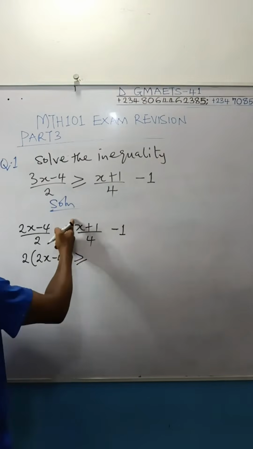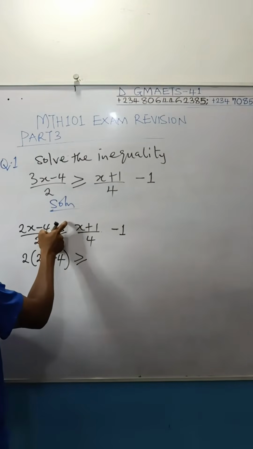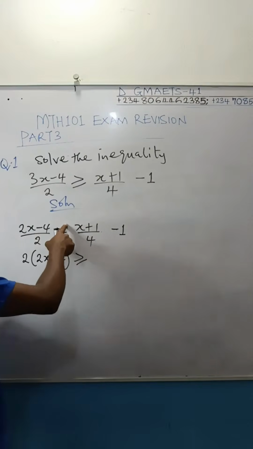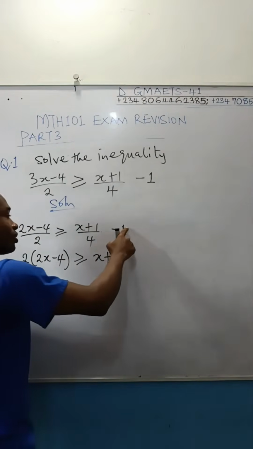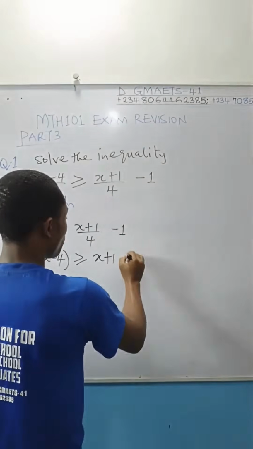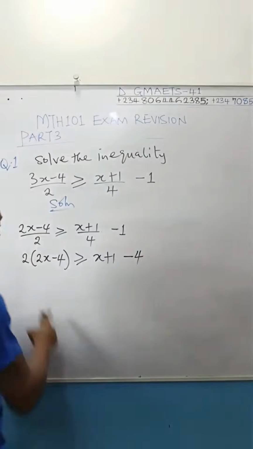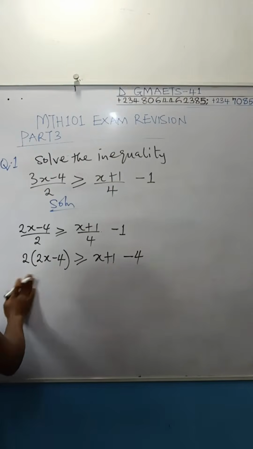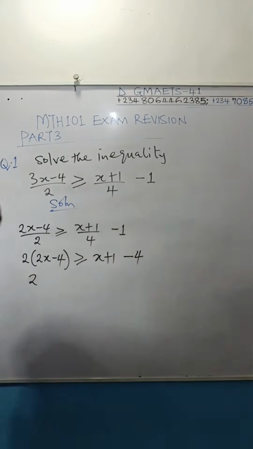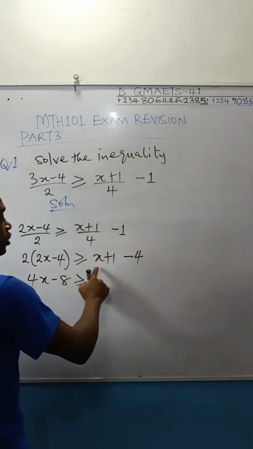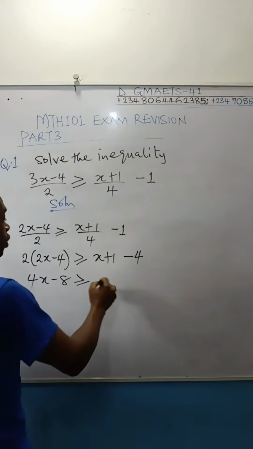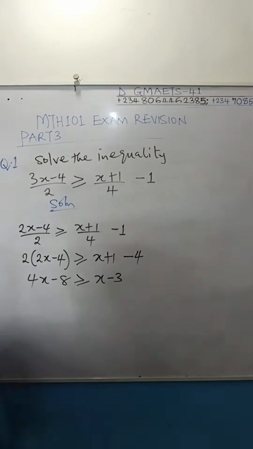Greater than or equal to, do same here. The LCM 4 comes on top. This 4 will divide it. It will go up. So you are left with x plus 1. And then the LCM times minus 1 will give us what? Minus 4. Open up this bracket, you have 4x minus 8 greater than or equal to x plus 1 minus 4, which will give you x minus 3.